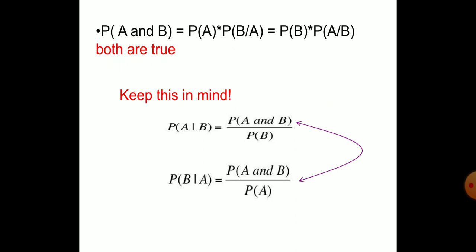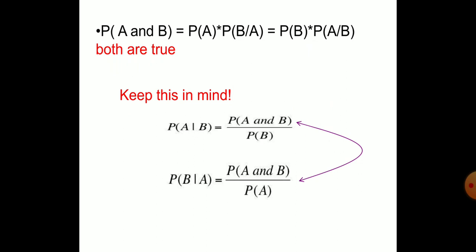P of A given B is equal to P of A intersection B by P of B. The conditional probability of event A given B has P of B in the denominator, and P of A intersection B is in the numerator both times. Here, the probability of A given B means P of B comes here.